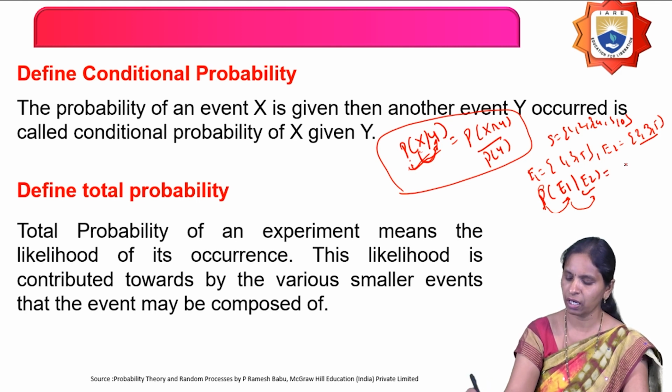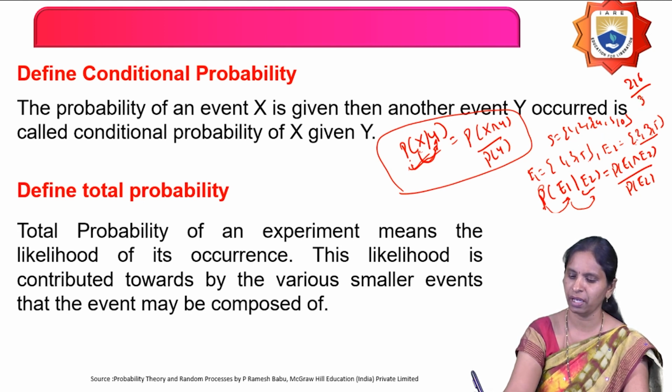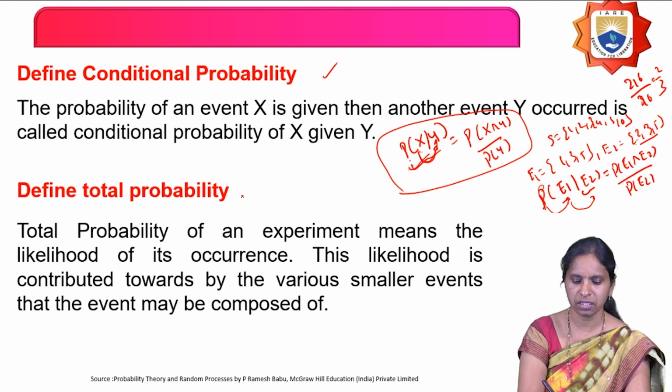Then how can I calculate it? P of E1 intersection E2 by P of E2. What is E1 intersection E2? How many elements are common here? 2 elements are common, so 2 by 6. And P of E2: total how many possible? 3 out of 6, so 3 by 6. That is nothing but 2 by 3. So this is called conditional probability.